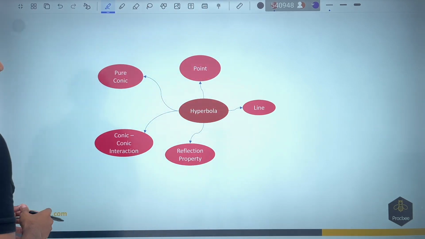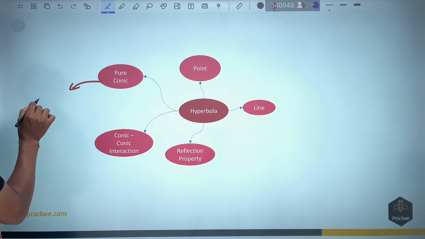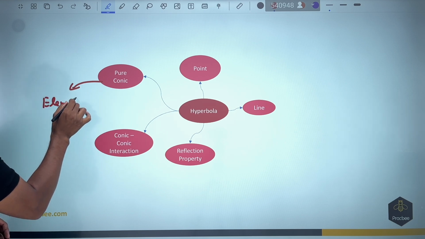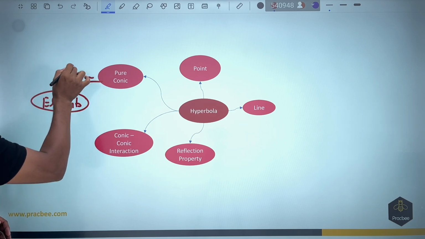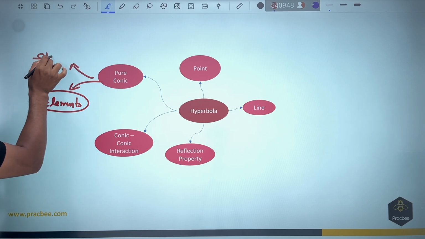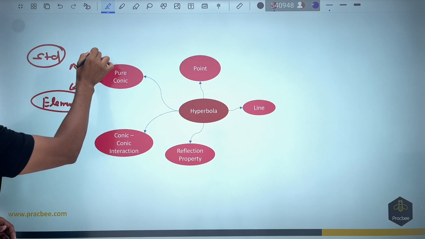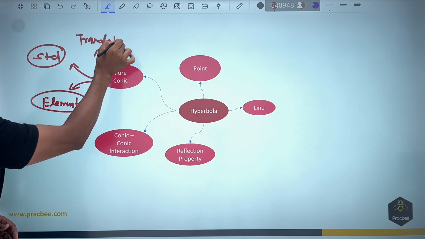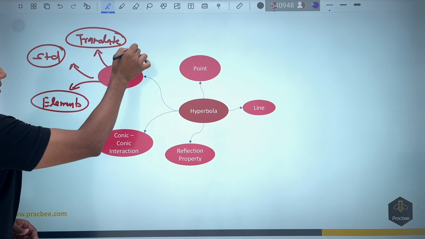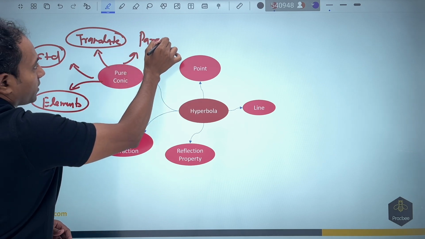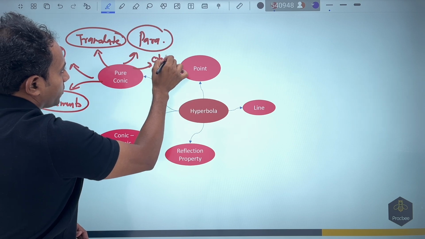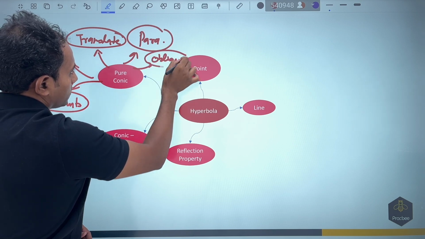Now if I look into the mind map of the topic, we will start our discussion with pure conic, where we will first study what the elements of a hyperbola are. Then we will systematically move towards standard equations of hyperbola. Then we will translate those equations to get into translated cases. Then we will consider the case of parametric equation and auxiliary circle. And then we will end our discussion on this by going into the oblique cases.